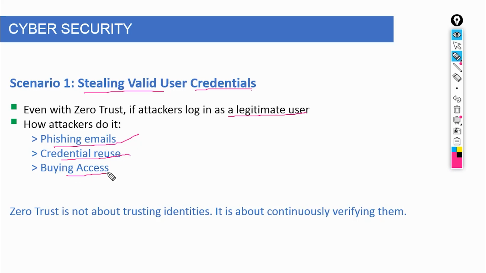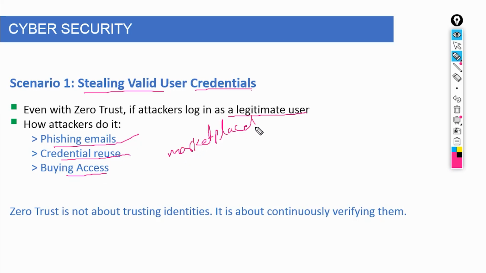Step 2, credential reuse. Many users still reuse passwords across platforms. If one service gets breached, attackers test those same credentials across enterprise systems. Step 3, buying access. There are entire marketplaces where stolen credentials are sold, especially for corporate accounts.